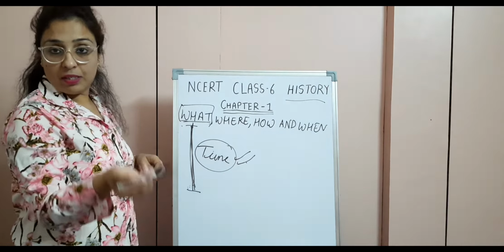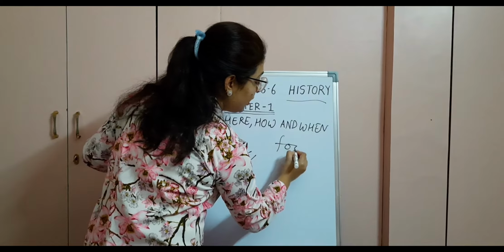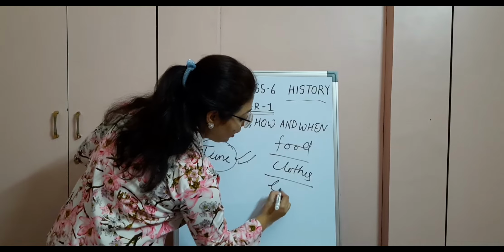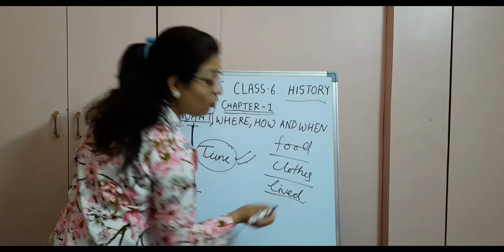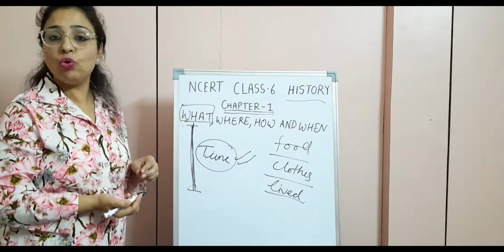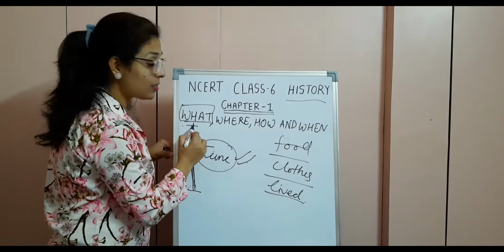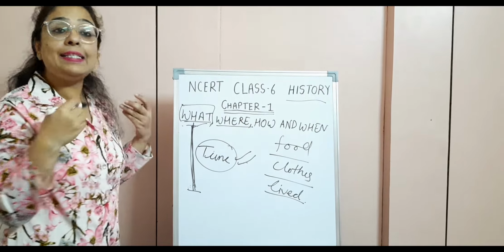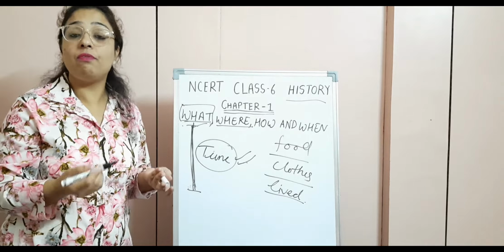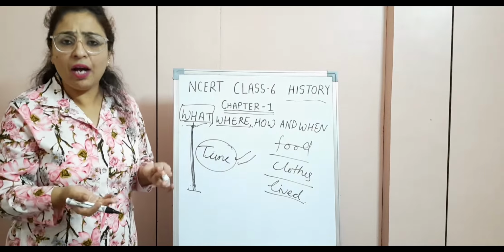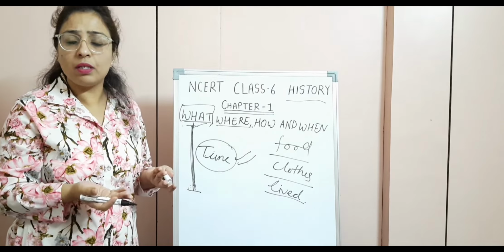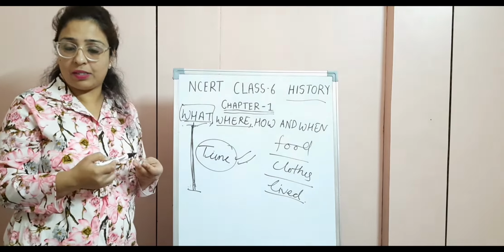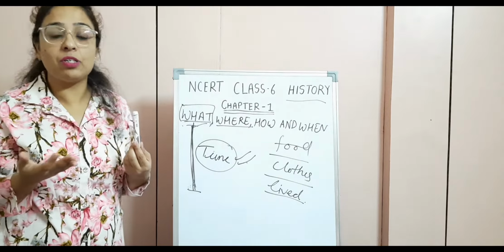What covers, as I have just told you, what kind of food they had, what kind of clothes they wore, and where they lived, what kind of place they used to live, right? All these things come under what. Now, next is where. Where exactly they had their residence, where exactly they lived. Did they have any houses? Or did they build any houses? What kind of amenities they had in their houses? Were they living simply or like us? We always have comparison in our mind.